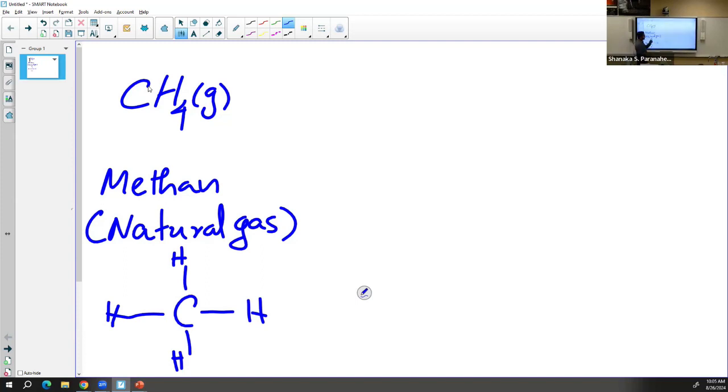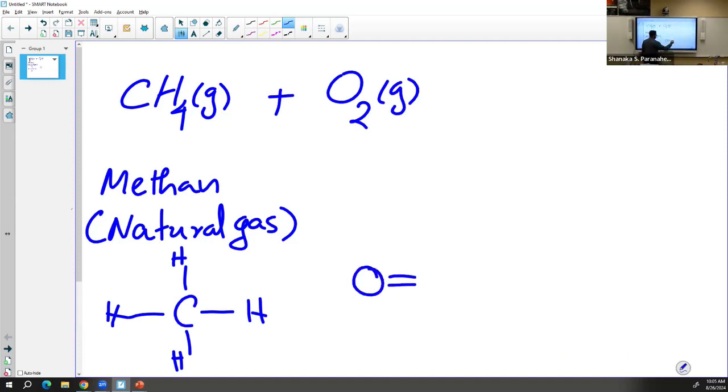So when we burn methane, like when we light a stove, it's going to react with oxygen from air. Oxygen is also a molecule because it has two atoms. Yes, the oxygen is going to be a compound like this. So there are 2 oxygens bonded together by double bond. So there are 2 bonds between 2 oxygen atoms.